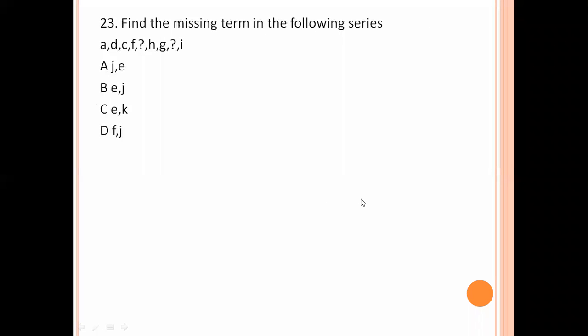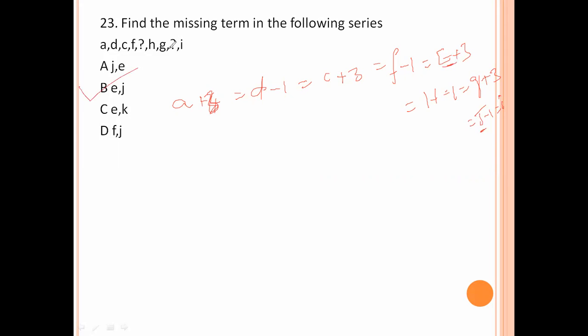Next one. Find the missing term in the following series. A: for A, we add 4, we get D. From D, we subtract 1, we get C. C plus 3, we get F. F minus 1, E. E plus 3, H. H minus 1, G. G plus 3, H, I, J. J minus 1 value is I. So option number B is the right answer.